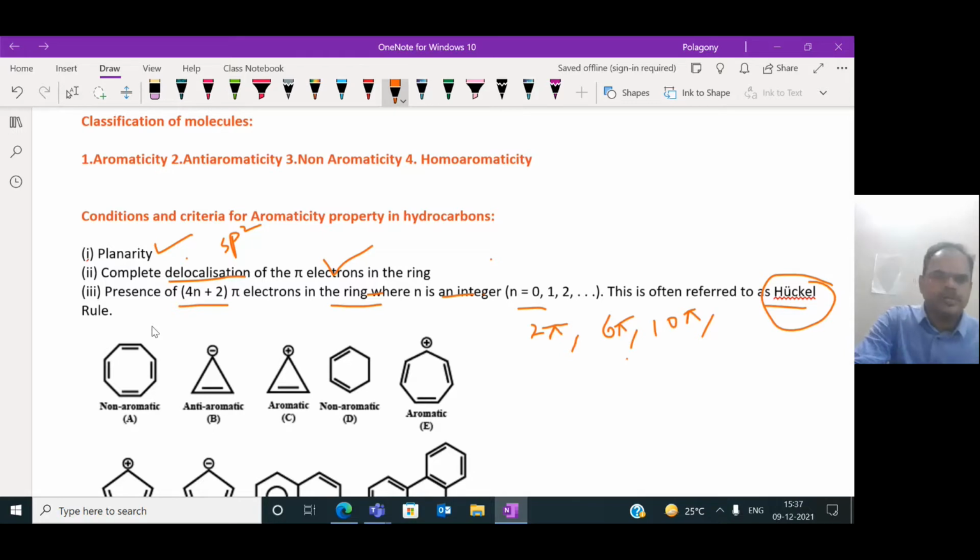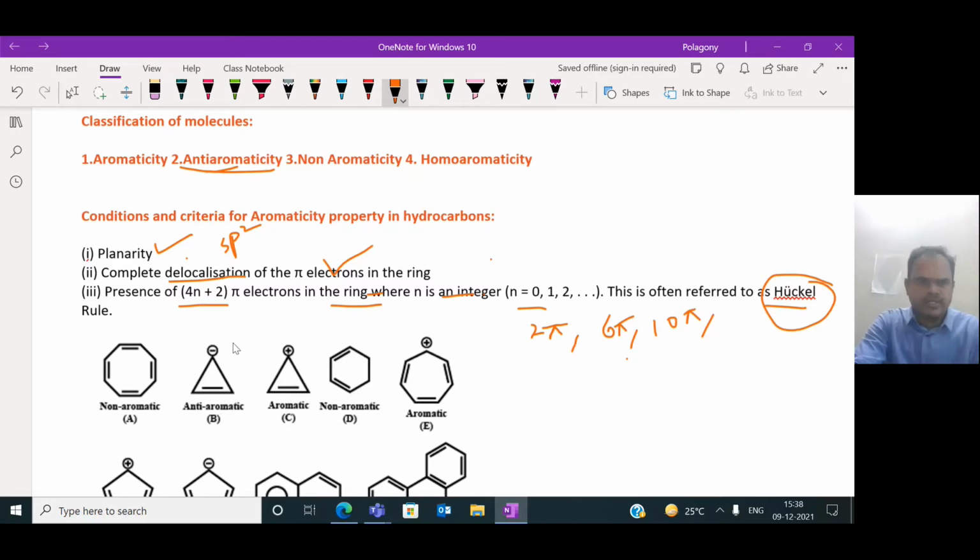After having studied this one, there is another property. What is meant by anti-aromaticity? Anti-aromatic molecules can also be planar, cyclic molecules.